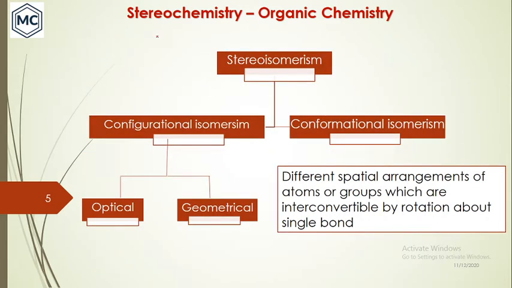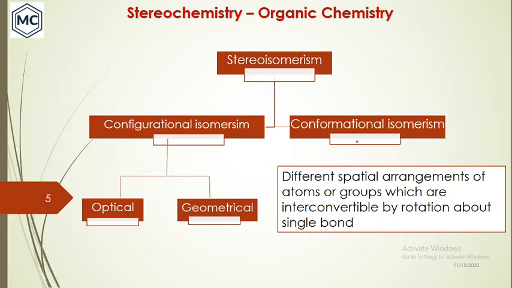Next one, classification of stereoisomers. Stereoisomerism can be classified into configurational isomers and conformational isomers. And configurational isomerism can be further classified into optical isomers and geometrical isomers. The optical isomerism arises due to chirality of the molecule, whereas geometrical isomerism arises due to restricted rotation of a bond.